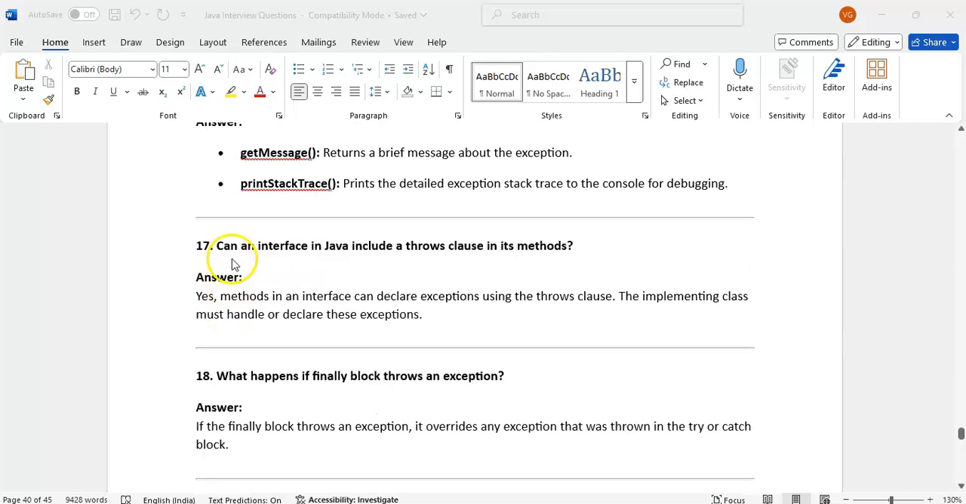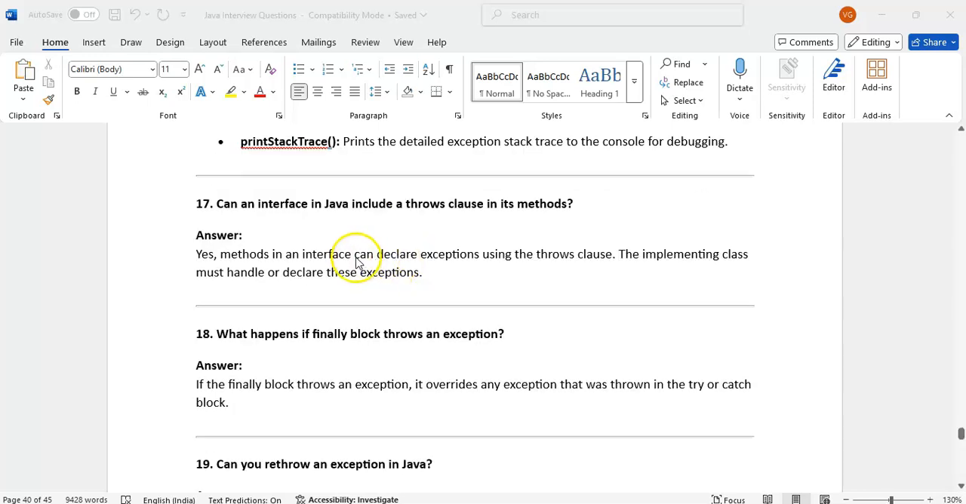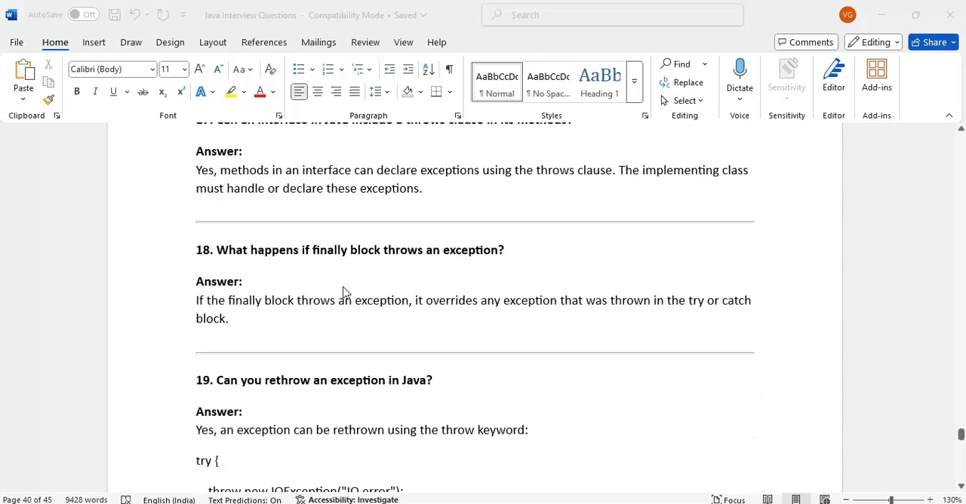Right, can an interface in Java include a throws clause in its methods? Yes, methods in an interface can declare exceptions using the throws clause. The implementing class must handle or declare these exceptions.